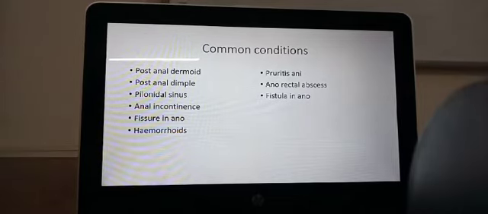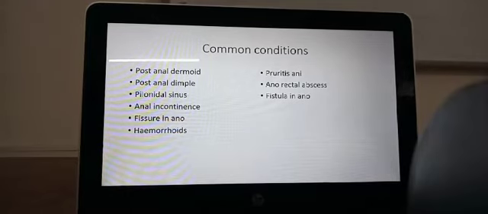Anal incontinence. Anal incontinence has many reasons. Sometimes it is because of the poor nerve supply, malformation of the nerve supply to the rectum. Sometimes it may be because of an imperforate anus or a cloacal opening, or it can be because of trauma or because of surgery. So anal incontinence, we'll deal with anal incontinence a little later.